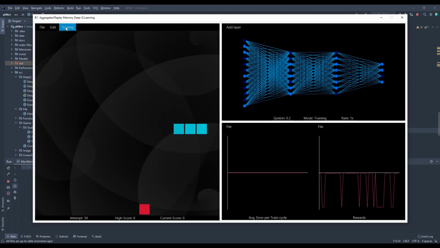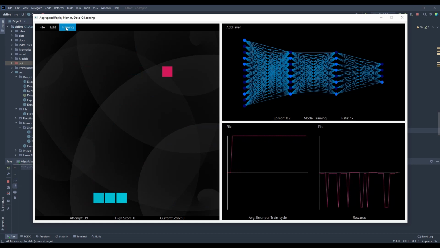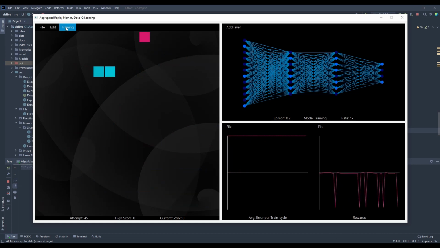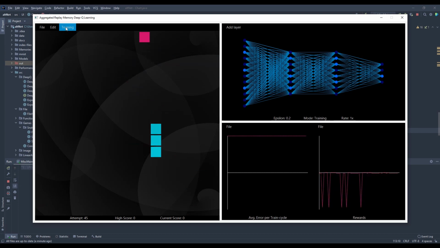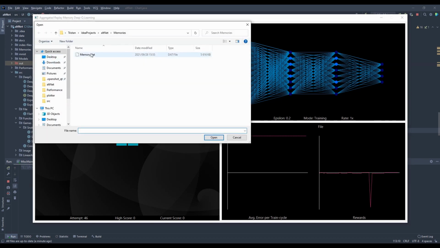We can see that the agent has no understanding of the game. It is consistently dying and does not know how to reach the food. We could leave it to train, which would ideally result in performance similar to that of the previous model. However, we will now load the replay. I will pause the system and go to File. If I wanted to see the previous model again, I could load it through the Load Model option. However, I will load an experience replay generated by another agent and fit it to the new agent through the Load Replay option.